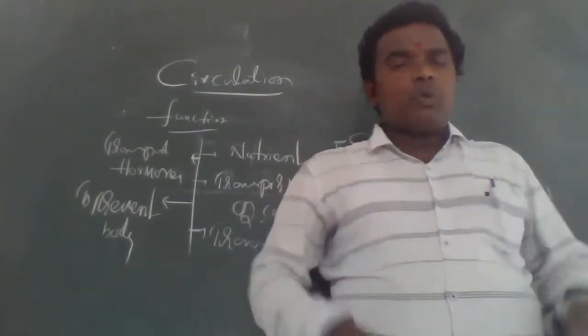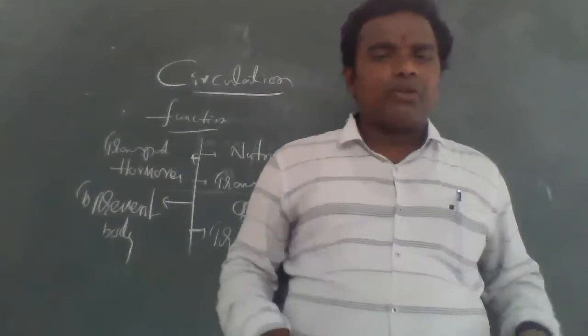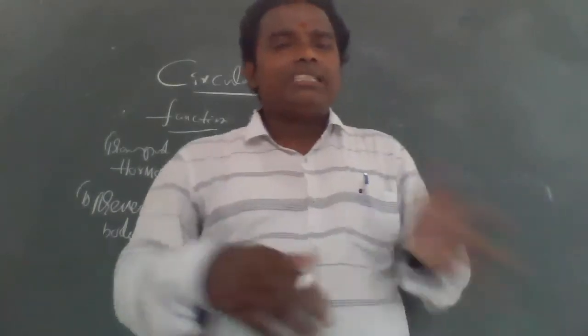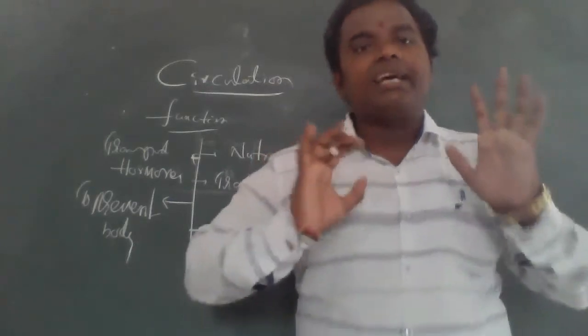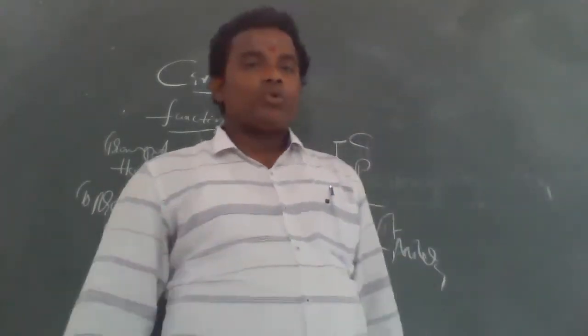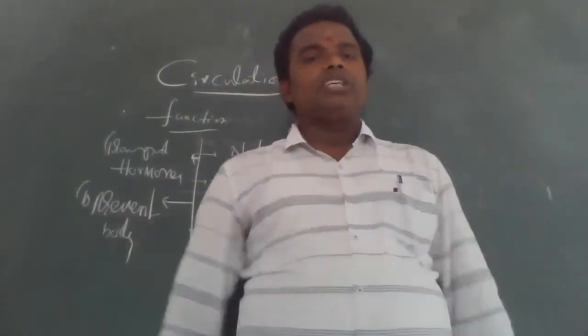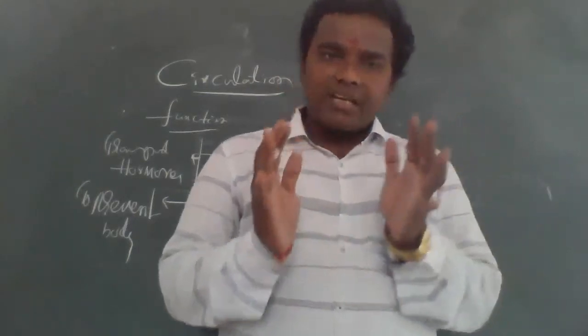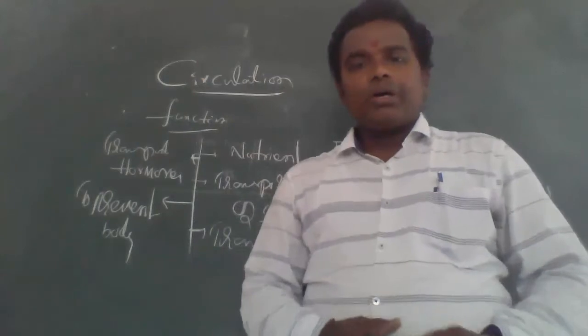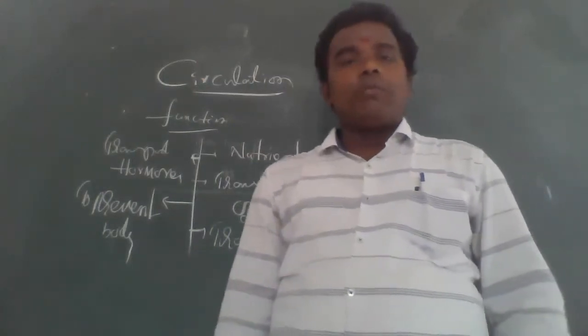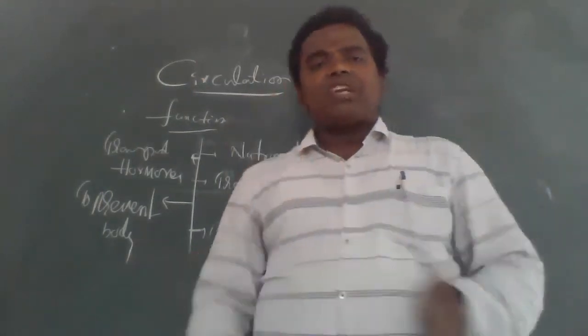Killing the microorganisms and the pathogens, making the body disinfected, is done by the circulatory system. This is important about circulation definition and circulation functions. Clear? So now I would like to go to types of circulation.